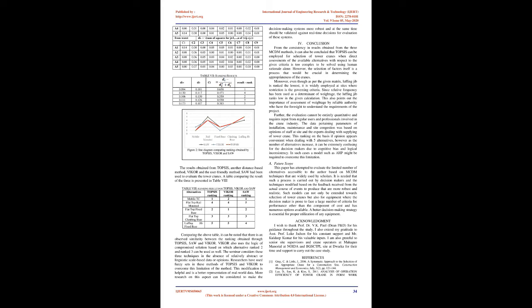3. Analysis of tower crane alternatives. Where W equals weightage. Through this method, a matrix of M alternatives and N criteria is constructed, which is normalized as per the relation. The results obtained from TOPSIS, another distance-based method, VIKOR, and the user-friendly method, SAW, have been used to evaluate the tower cranes. A table comparing the results of the three is presented in Table 8.